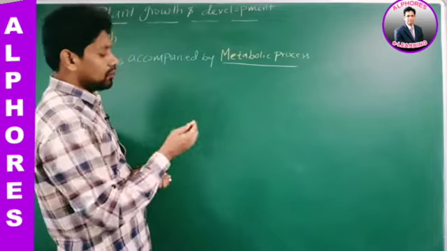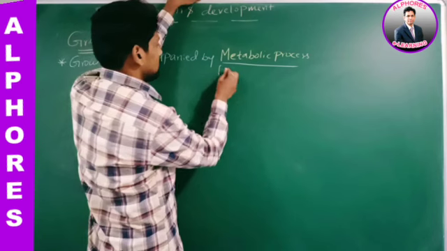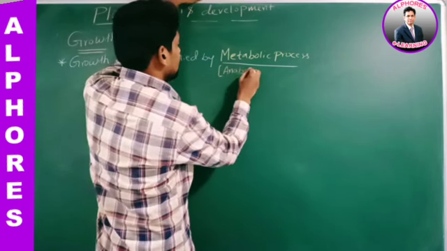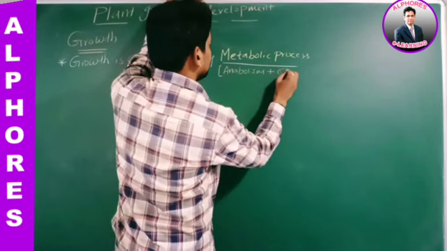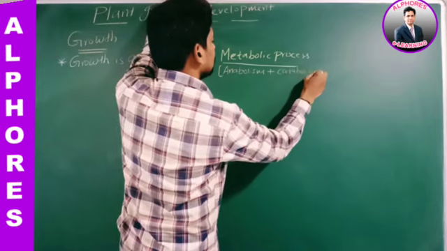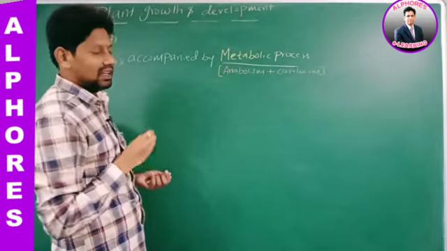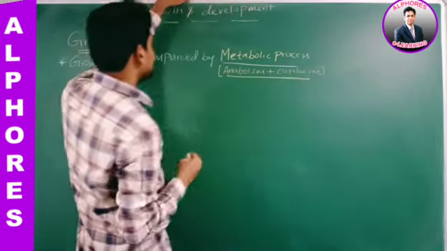Sir, metabolic process means, in first year we read, metabolism is equal to anabolism plus catabolism. Both are required for growth.